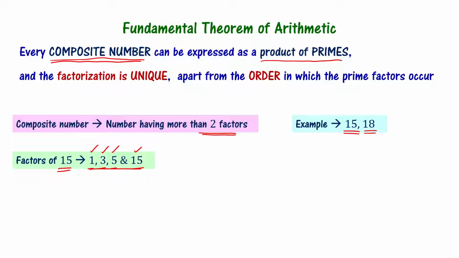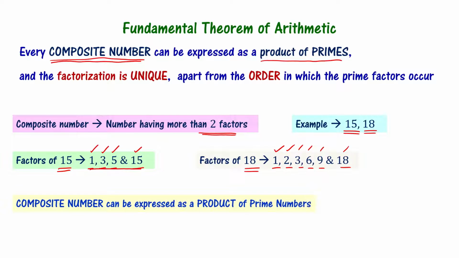Understood? Now let's look at the factors of 18. 18 has factors 1, 2, 3, 6, 9 and 18. How many factors? 6 factors, more than 2. That's why 18 is also a composite number. Understood? All these are factors. When I say 1, 2, 3, 6, 9 and 18, all these are factors of 18. It means all these numbers can divide 18. Got it?